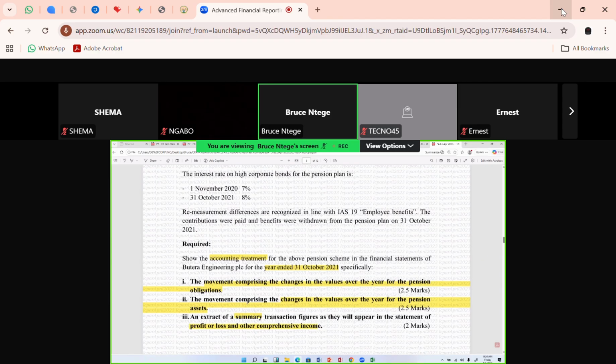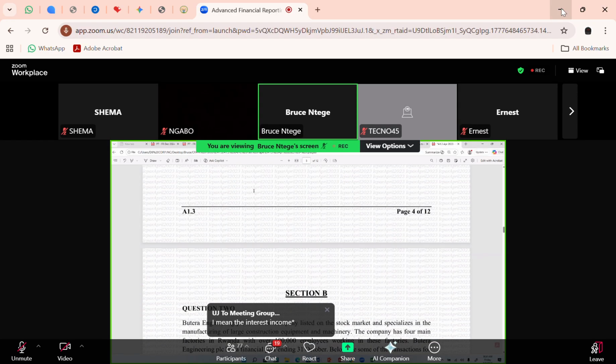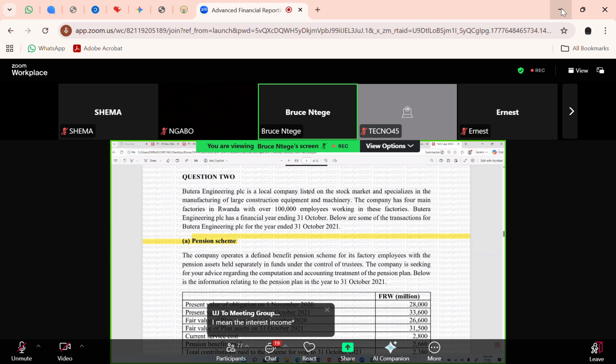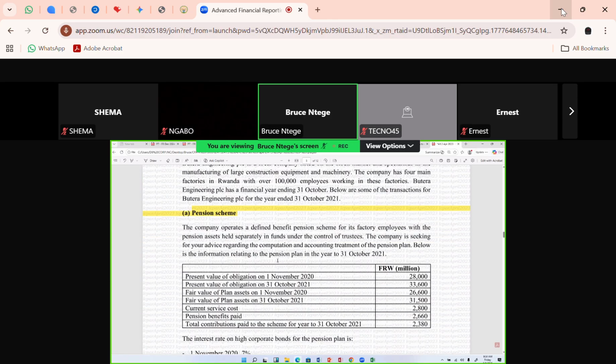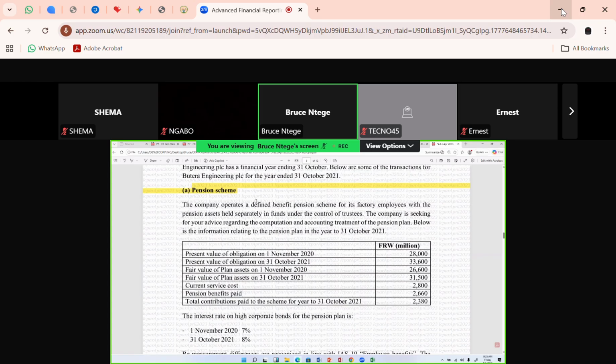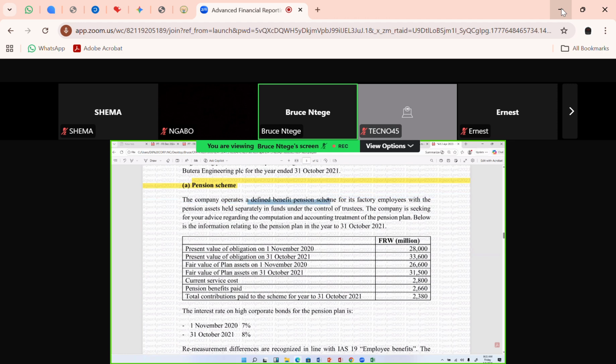At the start of this scenario, they're telling me that Butera Engineering is a local company listed on the stock market. It specializes in manufacturing large construction equipment and machines. This company has 4 main factories in Rwanda, and they employ over 100,000 employees who work in these factories. The company has a financial year ending 31st October, and they've given us transactions for the year ending 31st October 2021, starting with the pension scheme in Part A, where they're telling me that the company operates a defined benefit pension scheme.